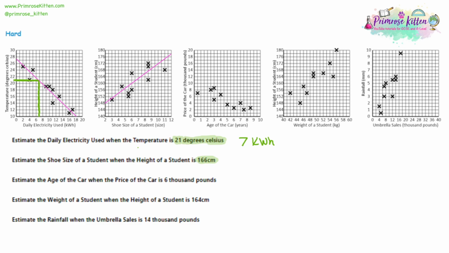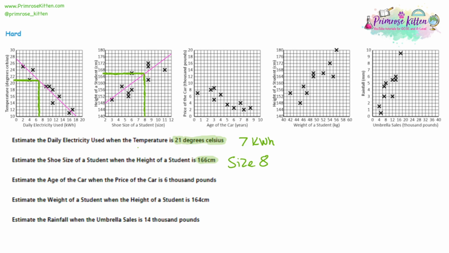We're going to find 166. That'll be between 164 and 168. We are going to move the line across. And when we hit our line of best fit, we're going to move downwards. And I'm hitting 8. Estimate the shoe size. It's going to be a size 8 shoe, roughly, if you're 166 centimetres high.